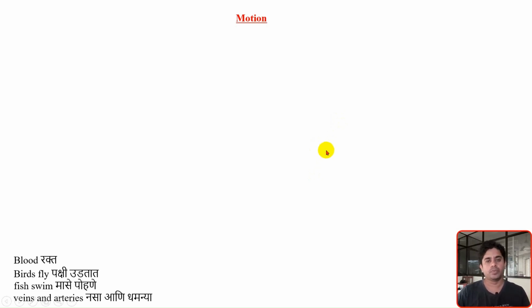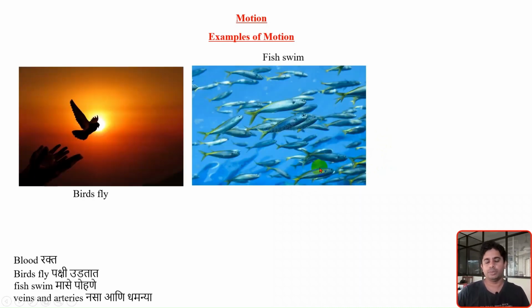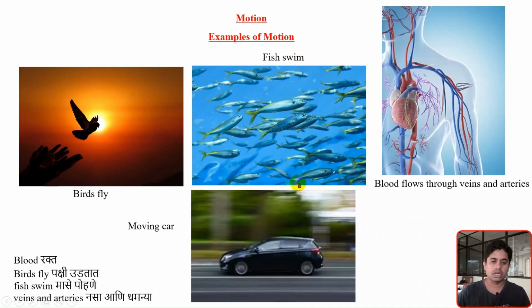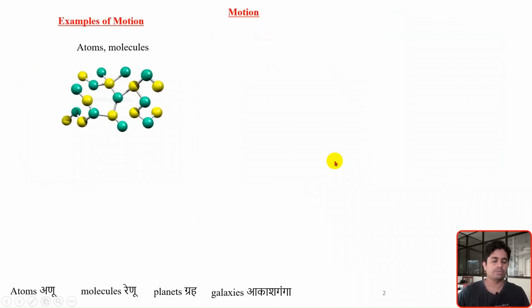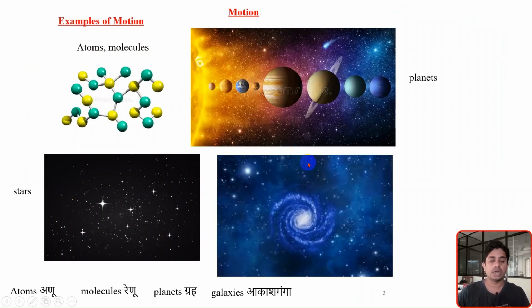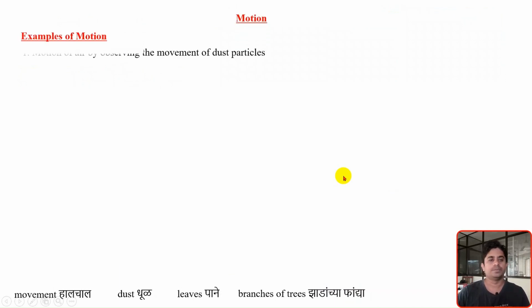Before going to learn the actual or bookish definition of motion, let us try to understand the concept of motion through some live examples. So what are those examples? A flying bird in the air, a fish swimming in the water, blood flowing through our veins and arteries, or a car moving on the road. All these are examples of motion. The motion of atoms and molecules, planets, stars, and galaxies are also examples of motion.